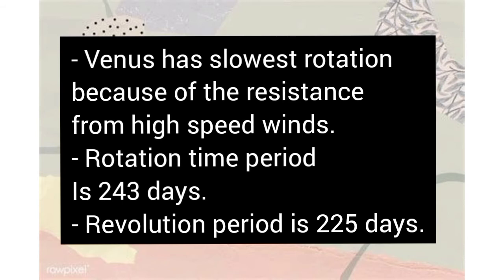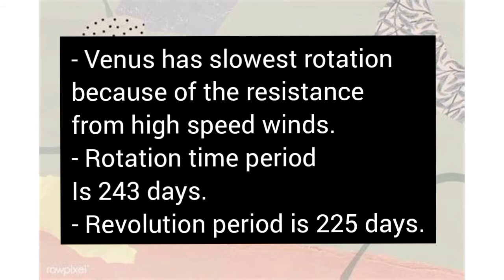That is why it has the slowest rotation, and its time period is around 243 days. And the revolution time period of the planet Venus is around 225 days.